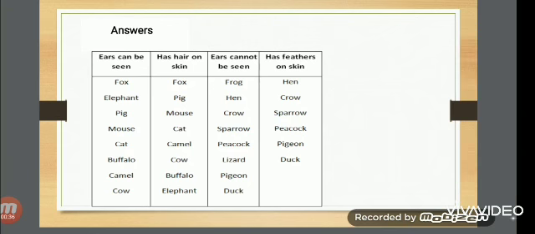Third column, frog, hen, crow, sparrow, peacock, lizard, pigeon, duck have ears but cannot be seen. Fourth column, hen, crow, sparrow, peacock, pigeon, duck. Here they have feathers on their skin.